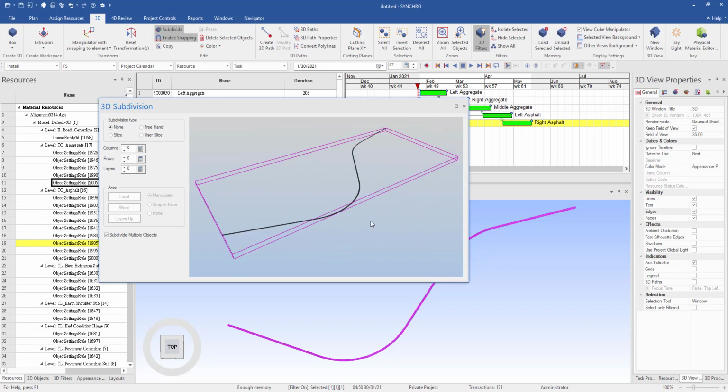Okay, I can subdivide this element into pieces. For example, I want slice, and I want to have 3 columns. So we subdivide this element into 4 pieces.